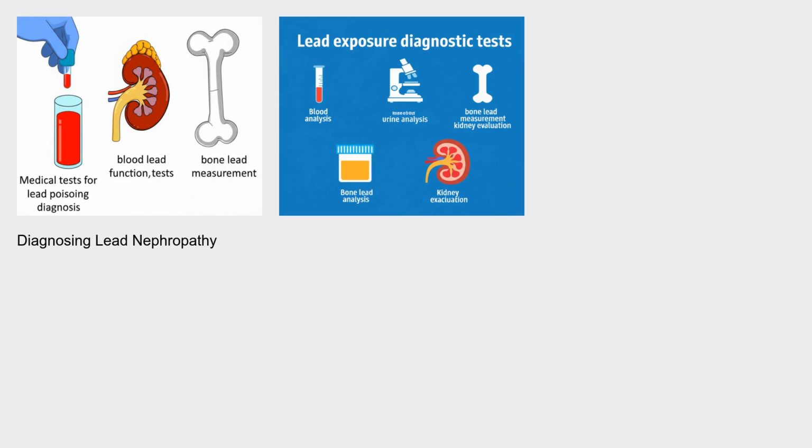Diagnosing lead nephropathy involves a combination of tests and clinical evaluation. Blood lead levels are measured to assess recent exposure. However, because lead accumulates in bone over time, bone lead measurements can provide a better assessment of cumulative exposure. Kidney function tests, such as serum creatinine and blood urea nitrogen, are used to evaluate kidney function. A urinalysis can detect protein and other abnormalities in the urine. In some cases, a kidney biopsy may be necessary to confirm the diagnosis and assess the extent of kidney damage.